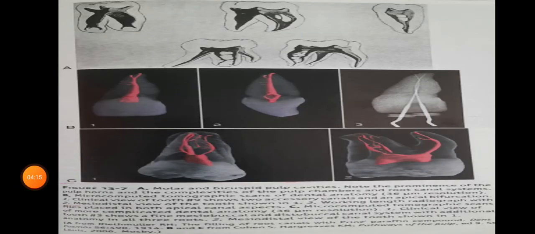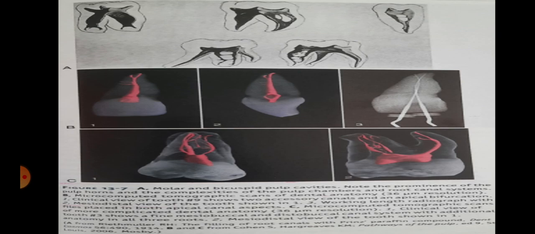Figure 13.7, picture B, shows microcomputed tomographic scans of dental anatomy, here with 36 micrometer resolution. In picture 1 of B, we can see a clinical view of tooth 9 showing two accessory canals and an apical bifurcation.